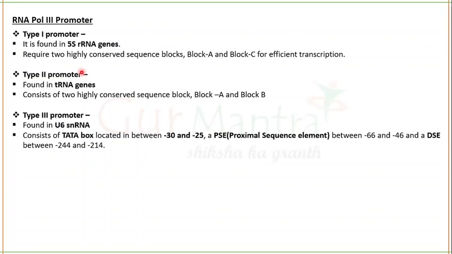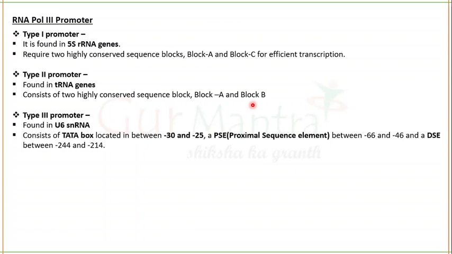Similarly, type 2 promoters, found in tRNA genes, again have two highly conserved sequences, block A and B. So remember, type 1 promoter has block A and C for efficient transcription.